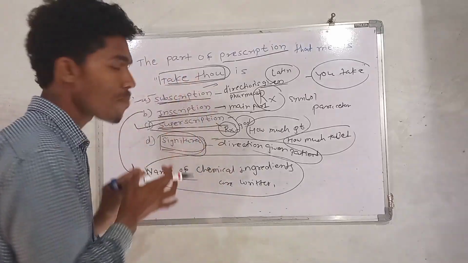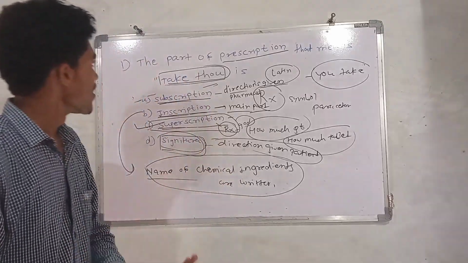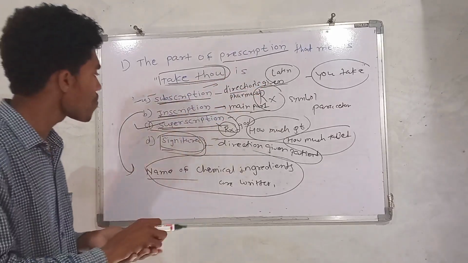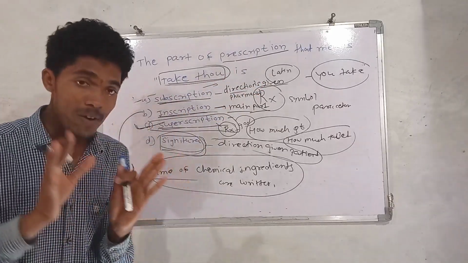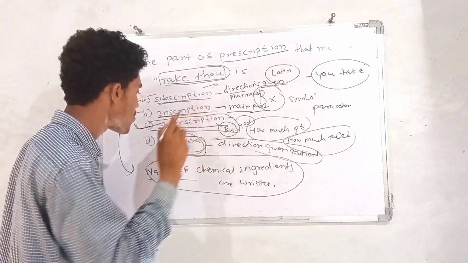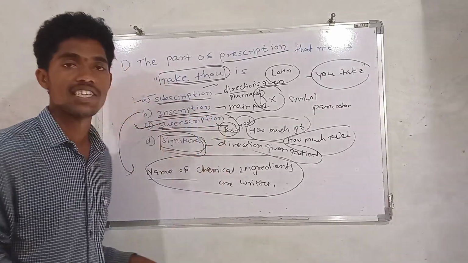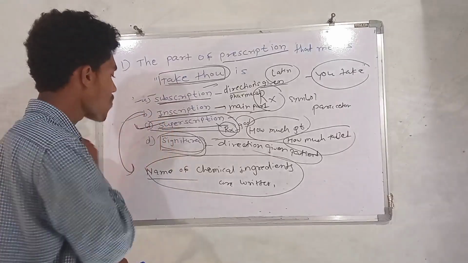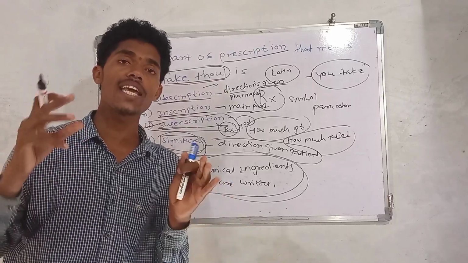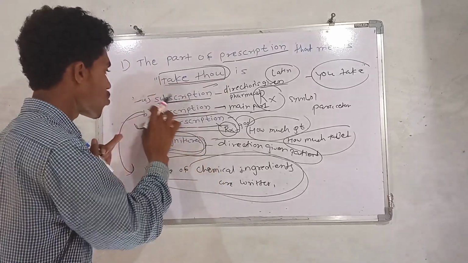Okay, so that is the first MCQ I discussed. The part of the prescription that means "take thou" comes under the superscription. You must be able to understand what is meant by subscription, inscription, superscription and signature. Inscription is the main part. Why is it the main part? Because the main ingredient or chemical ingredient names are written in that part.